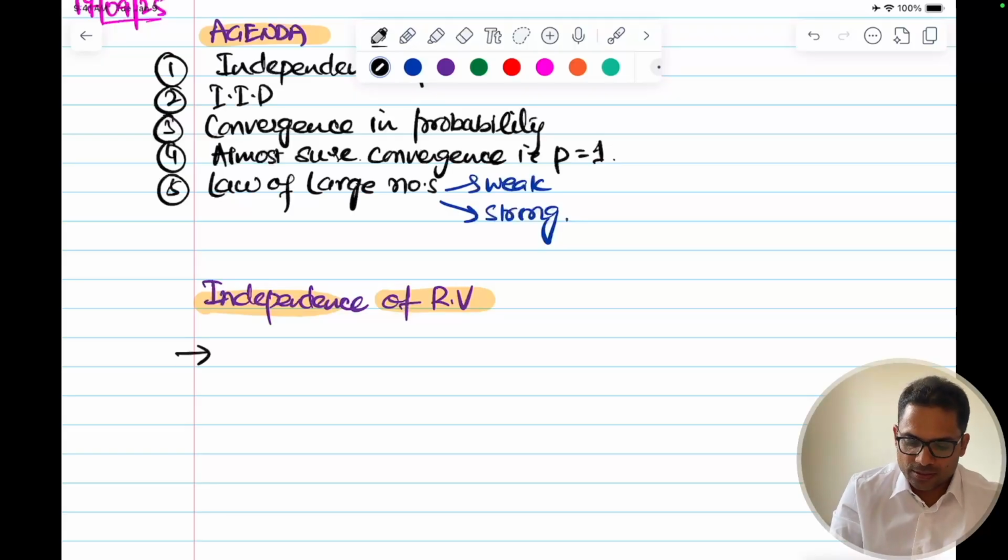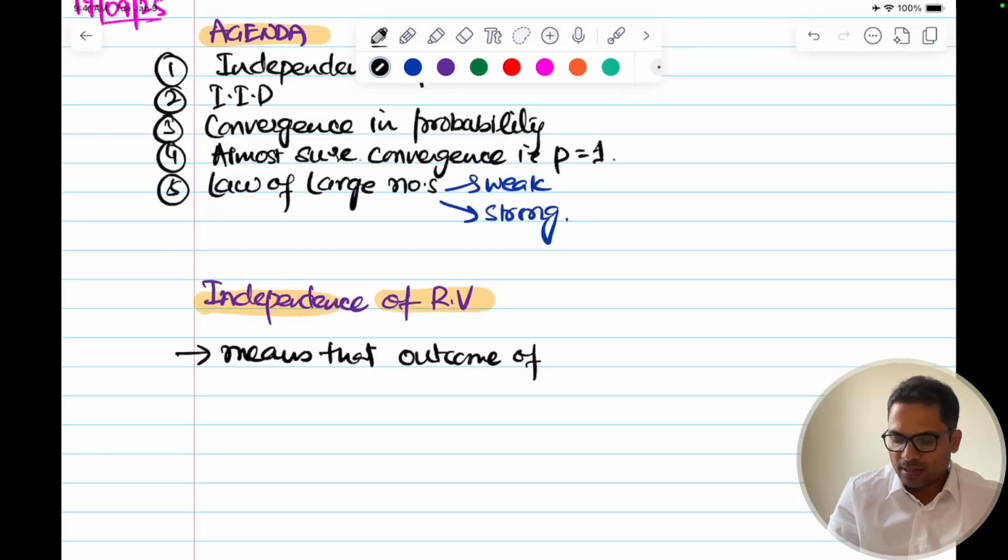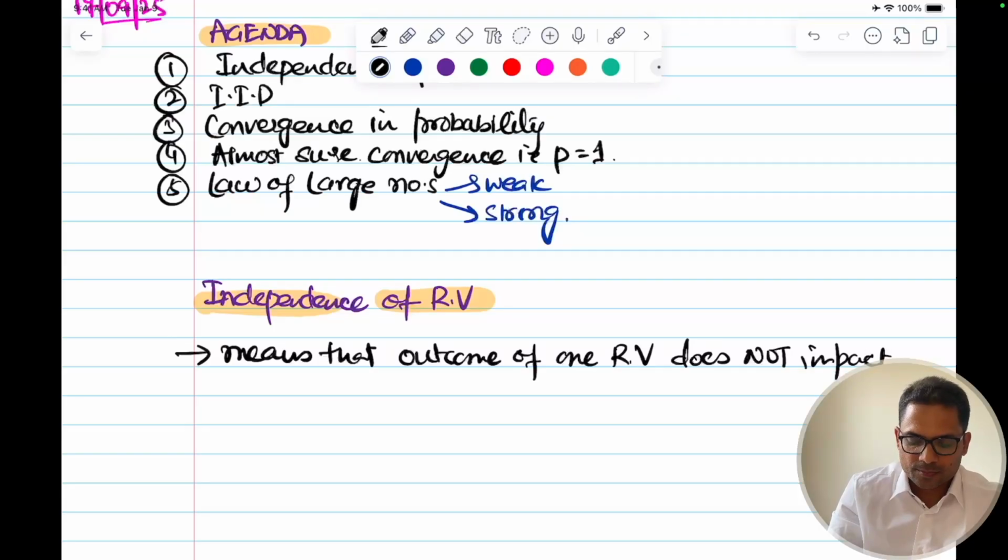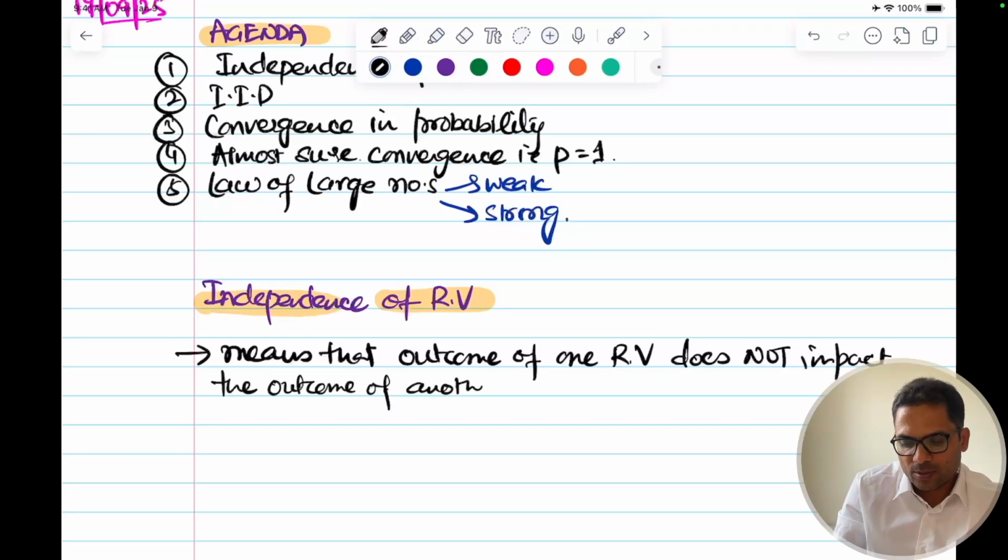For example, this means that the outcome of one random variable does not impact the outcome of another random variable.